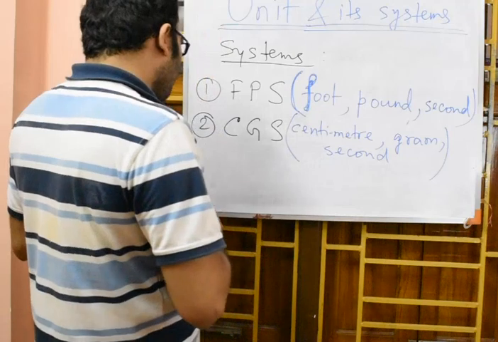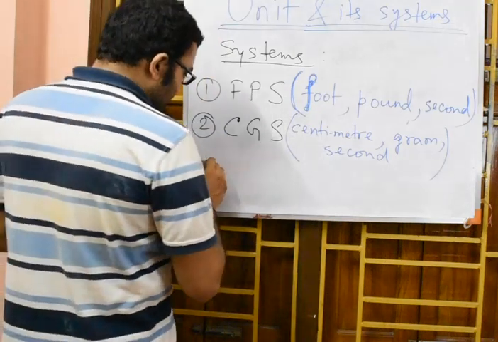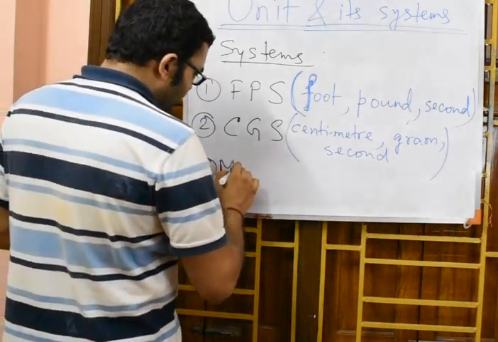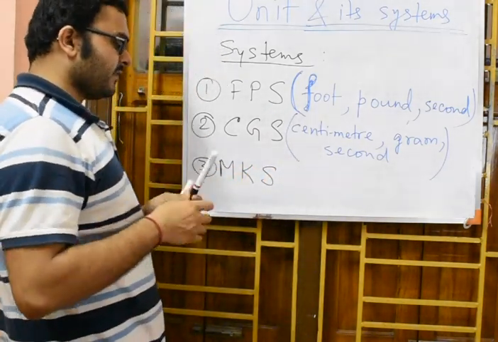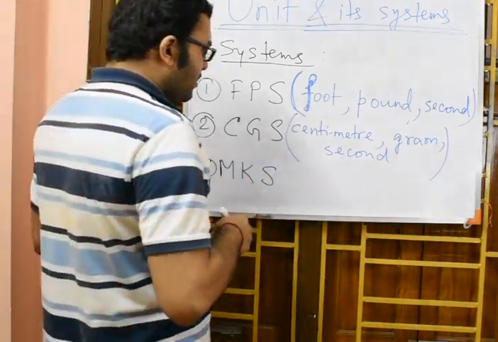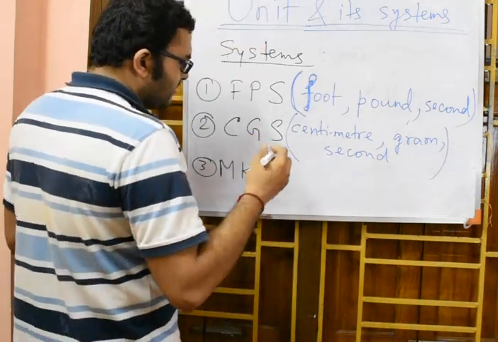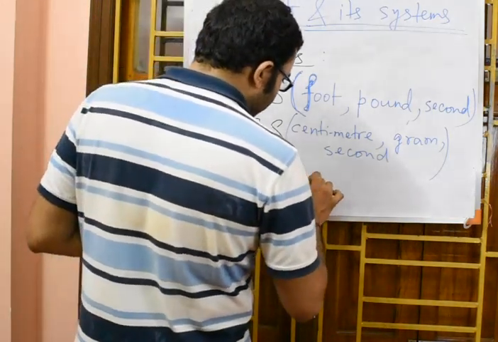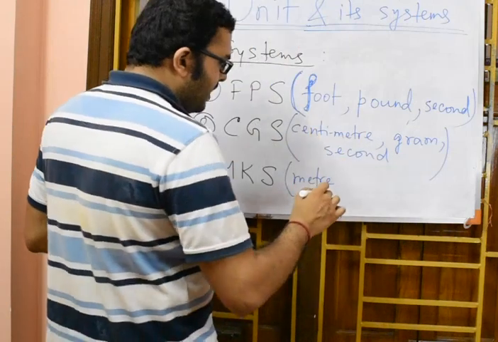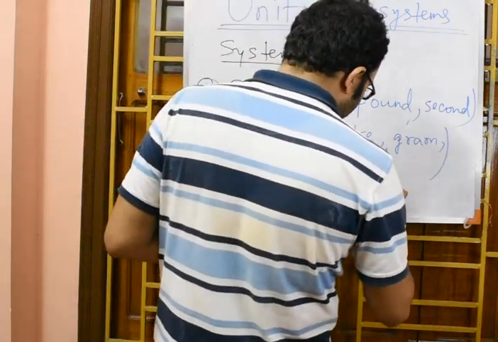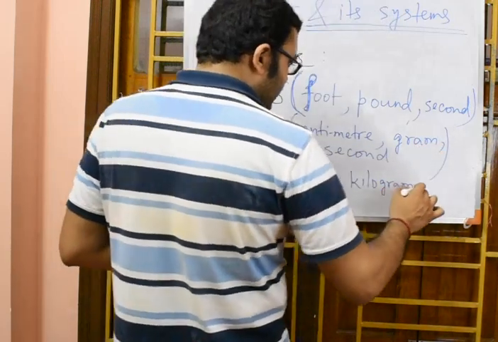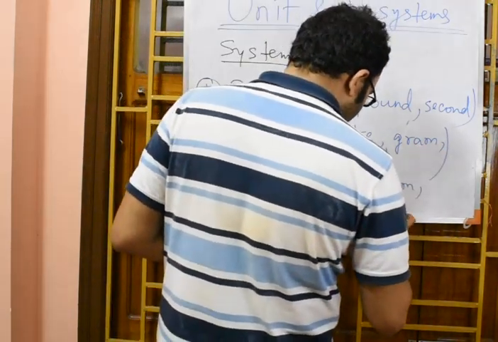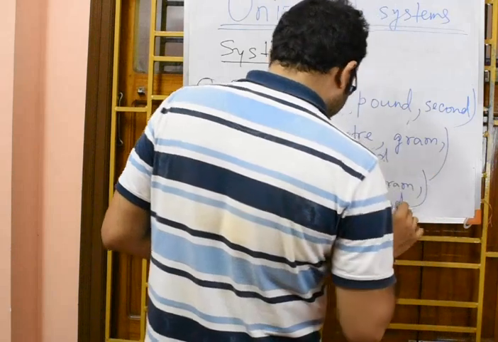Now another commonly used system is the third one, the MKS system. In MKS we measure the length in terms of meter, mass in terms of kilogram, and time in terms of again second. So this is the MKS.